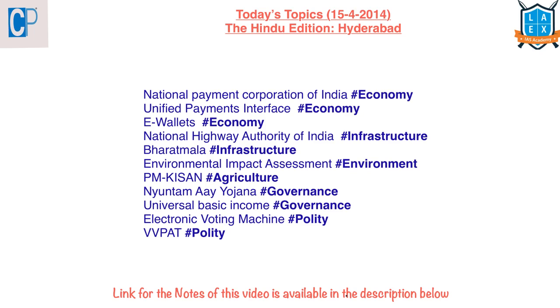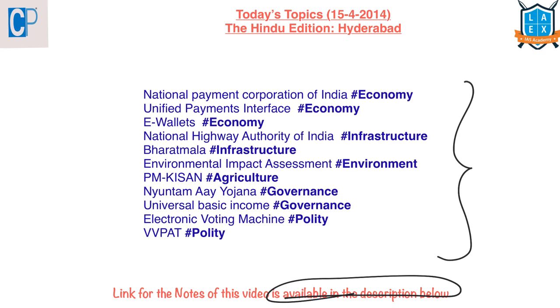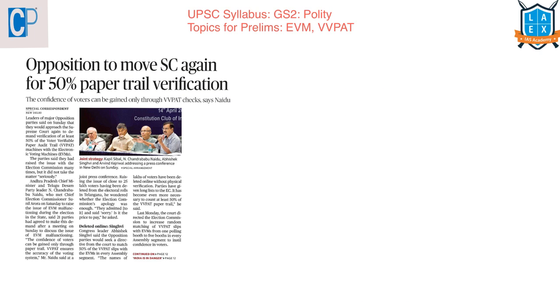Now let's start our today's session, and these are all the topics that we are going to cover in today's video. The link for the notes of this video is already available in the description below. Our first article is Opposition to Move Supreme Court Again for 50% Paper Trail Verification. This article comes under GS Paper 2 under the topic of polity.